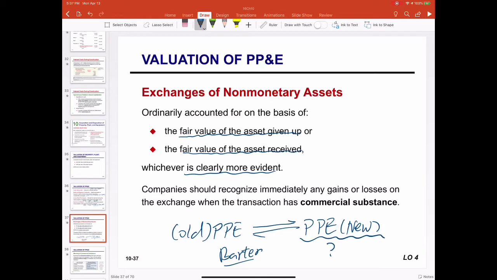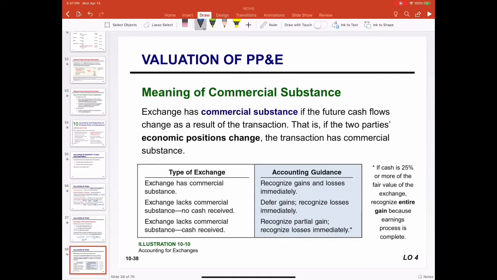The valuation of the non-monetary assets exchange is complicated. We should consider several different factors. The first one is whether the transaction has or lacks commercial substance. So what's commercial substance?